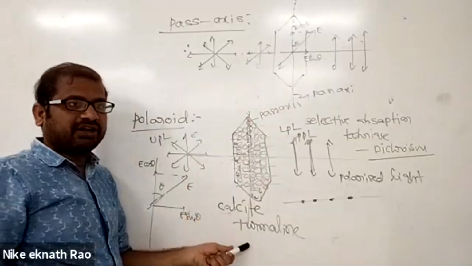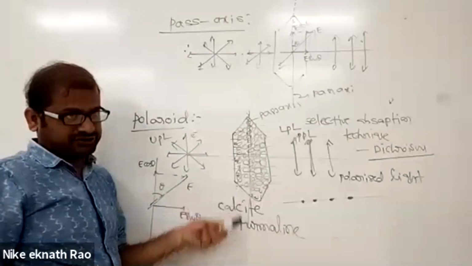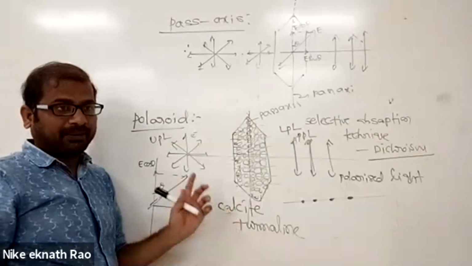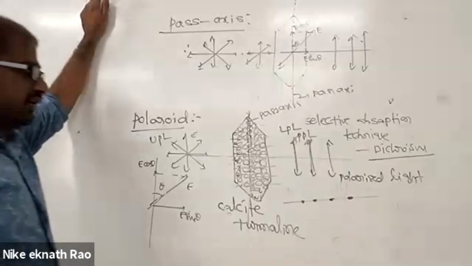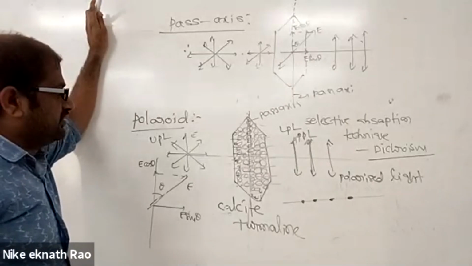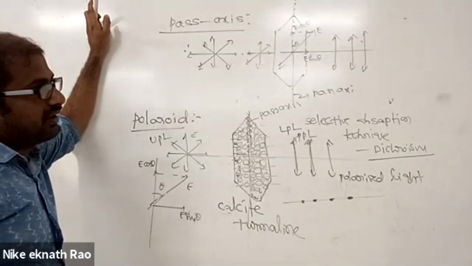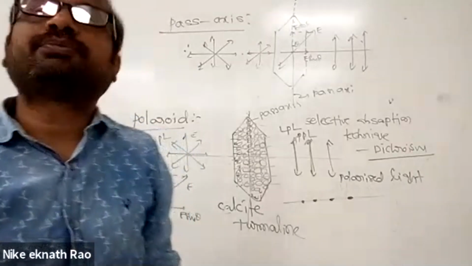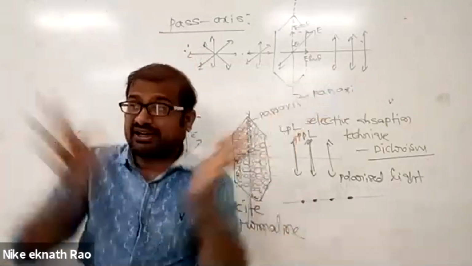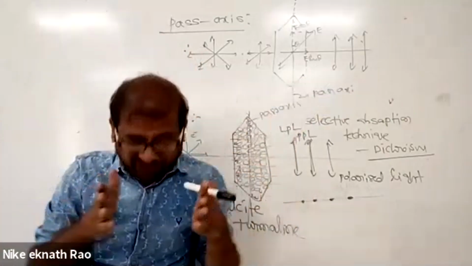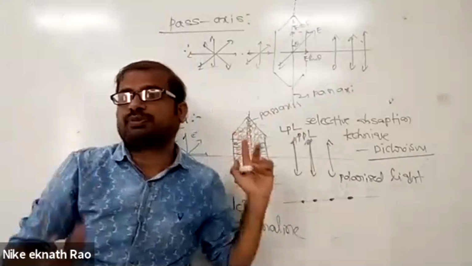Calcite crystal, tourmaline crystal. These are the names of the materials polaroids are made up of. Tourmaline crystal, you can say, is a polaroid. See, where are we using polaroids? We use polaroids in car headlights to remove the glare of the light. Glare is light in one direction, so we use polaroids.